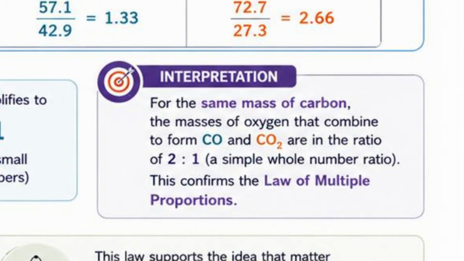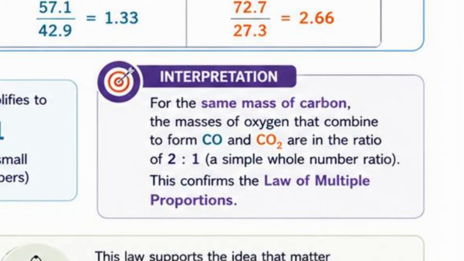So let's look at the molecular formulas. Carbon monoxide is CO. One carbon atom combines with one oxygen atom. Carbon dioxide is CO2. One carbon atom combines with two oxygen atoms. Notice that the number of oxygen atoms doubled. That is exactly why the mass ratio becomes 2:1. So the molecular formulas themselves explain the law of multiple proportions.